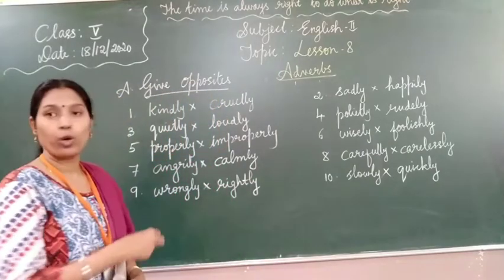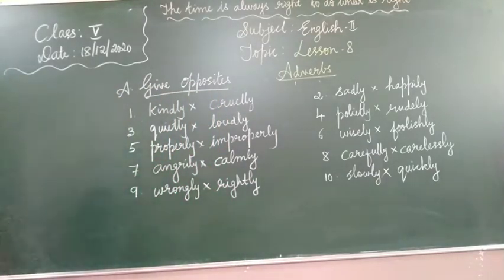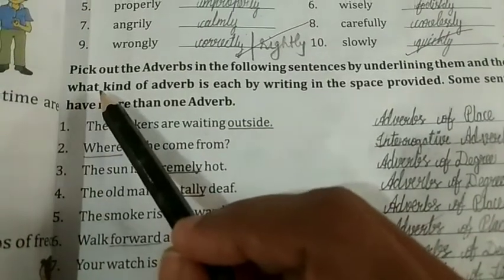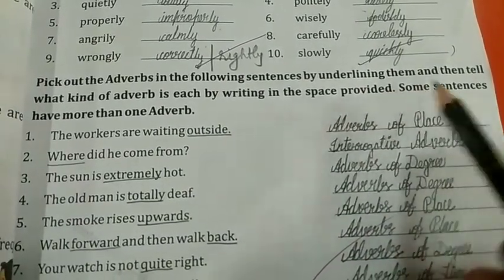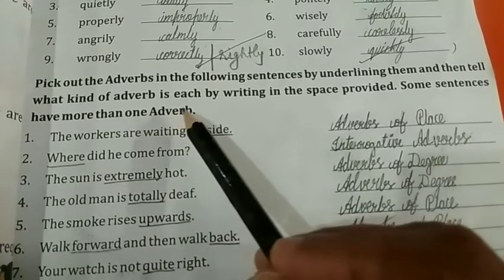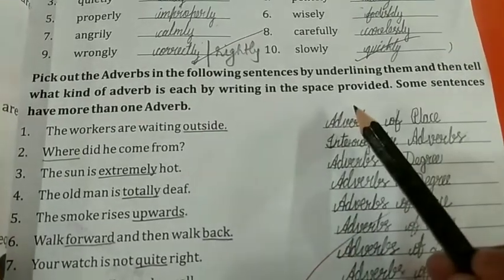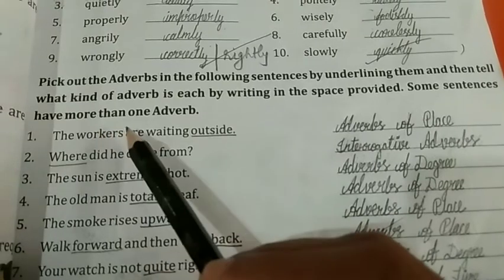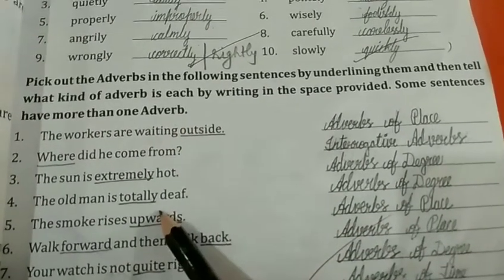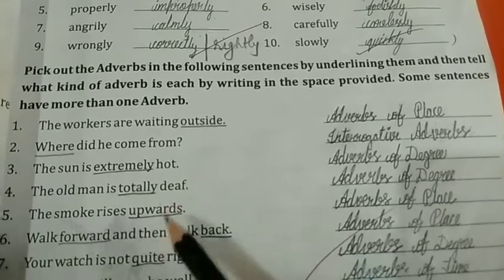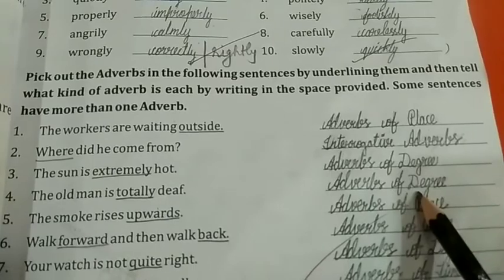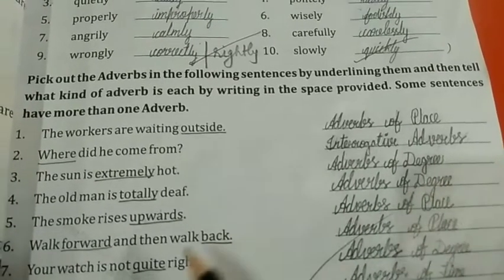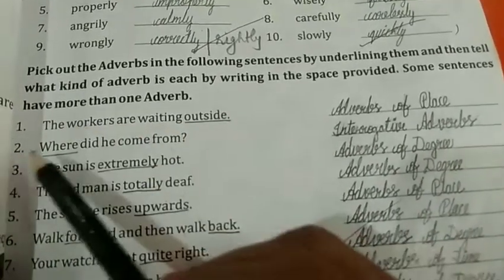Okay children, all of you copy this in your textbook. Next, pick out the adverbs in the following sentences by underlining them and then tell what kind of adverb is each by writing in the space provided. Some sentences have more than one adverb. So we have to pick out adverbs from the following sentences, underline them, tell what kind of adverb, and write in the space provided here.